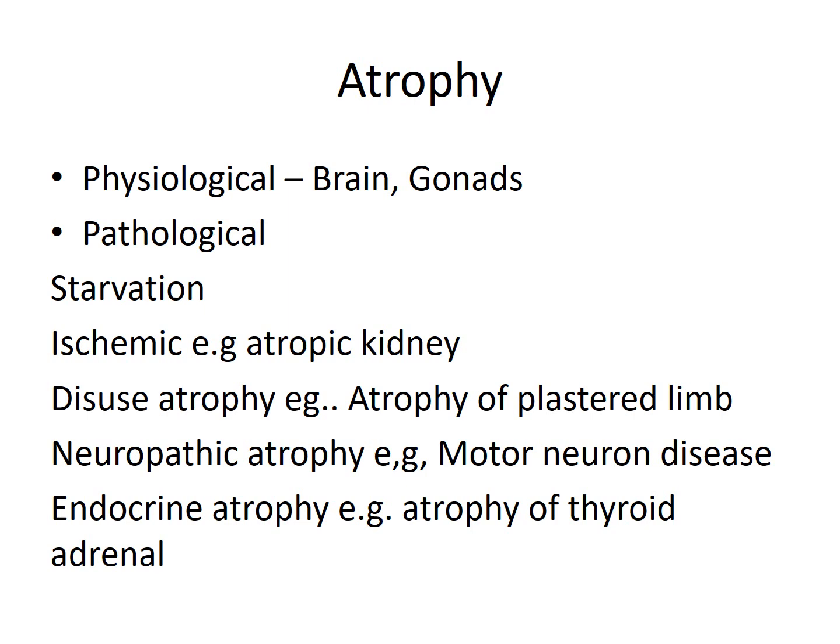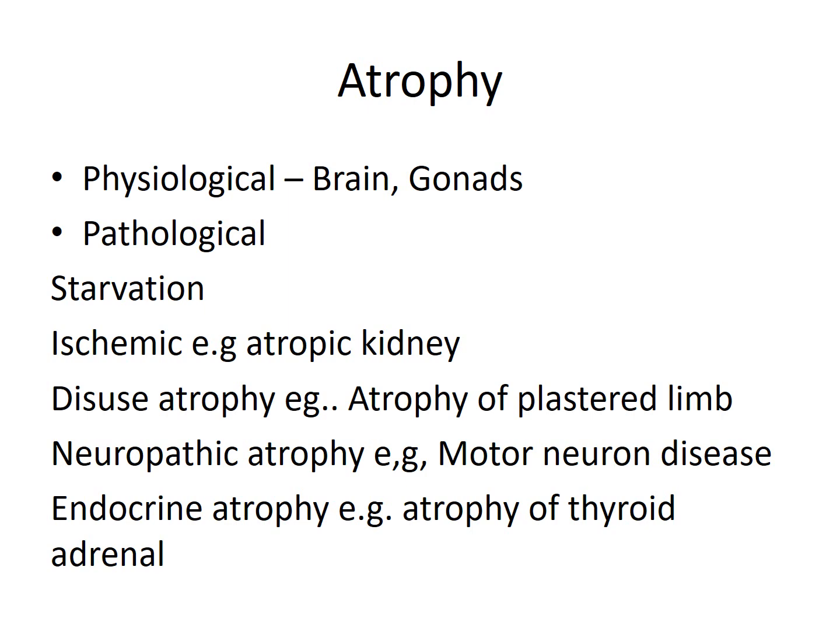Disuse atrophy is when you are not using a particular organ. For example, atrophy of a plastered limb. If the limb is kept in plaster for a very long time, then there is atrophy of the skeletal muscles, and the limb looks thinner.